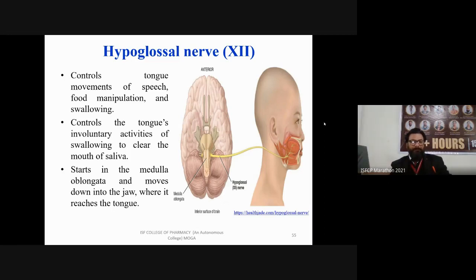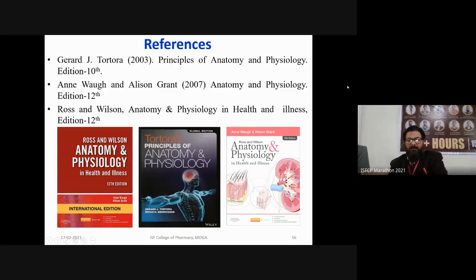It controls the tongue's involuntary activity for swallowing to clear the mouth of saliva, because the movement of the tongue is not only associated with the muscles, it is controlled by the hypoglossal nerve. If there is the term glossal, please link that term to your tongue. It starts in the medulla oblongata and moves down into the jaw where it reaches the tongue.